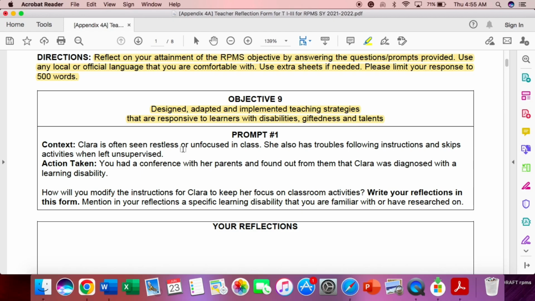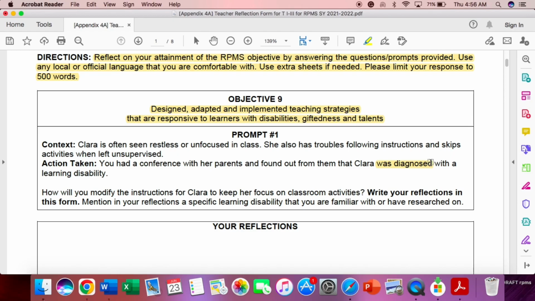What will you do if you encountered this example, this situation? How will you handle this situation once you encountered it sa inyong klase? So, what strategies are you going to give? Siyempre, iba yung approach natin sa merong mga learning disabilities, yung mga gifted, at saka yung may mga talent. So, siyempre, magkakaiba yan. Yung activity sheets mo ay different from them. Yung approach mo ay iba sa regular students.